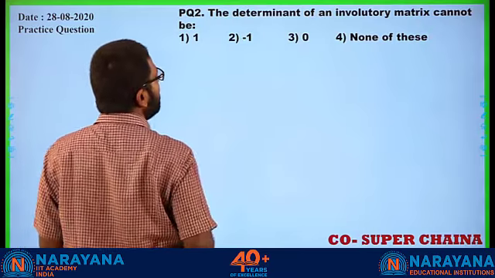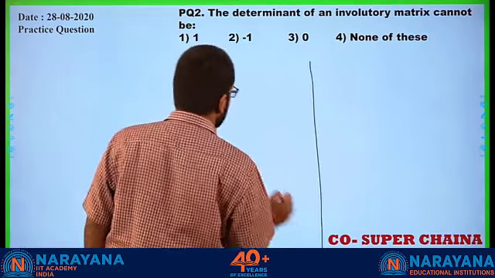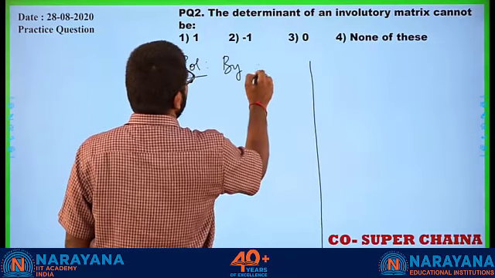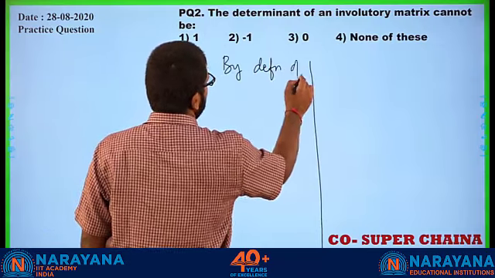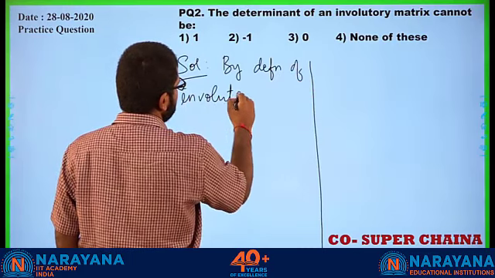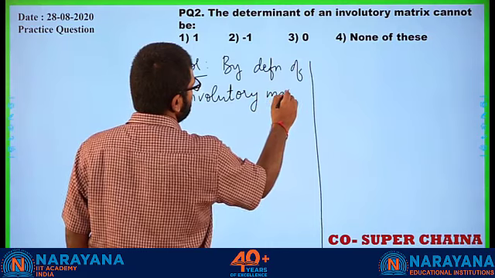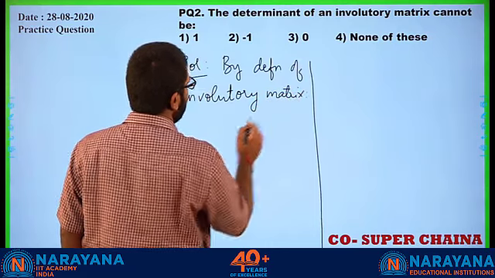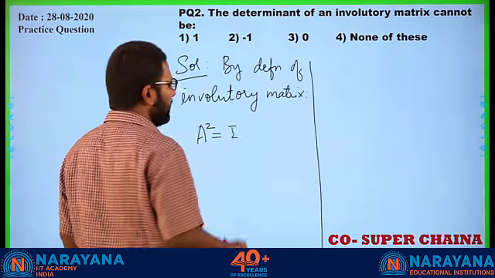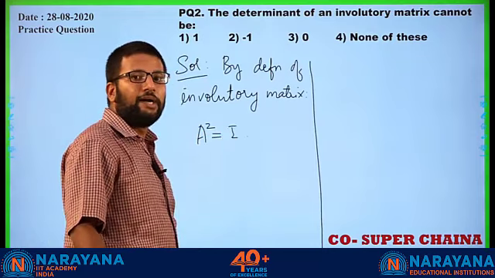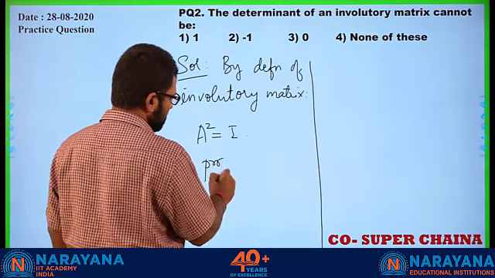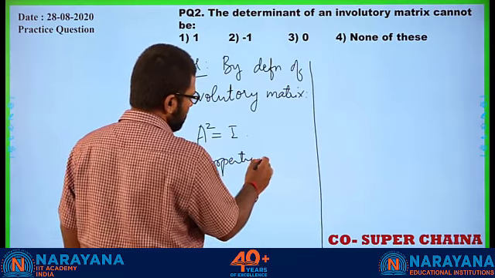Next we have involutory matrix. By definition of involutory matrix, we know A square equal to I, right? Again, by properties of determinants, which property?